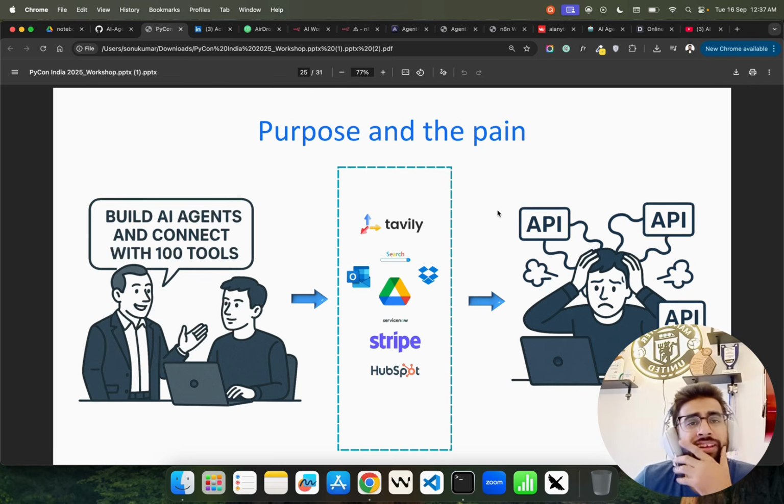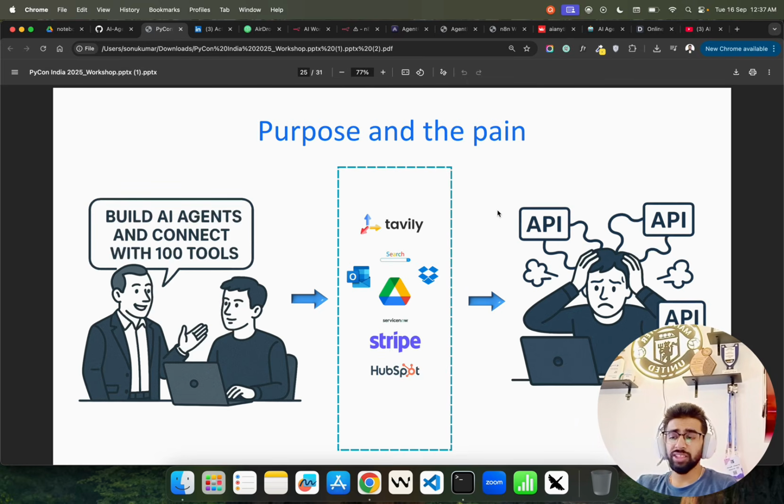Then the guy will think, because if there's no MCP, the guy has to create separate APIs and build tools to give to the agent, so the agent can pull the data in and of course perform different types of tasks. So MCP came into the picture. Here is a unified format, very unified, so single. You can connect with different tools by just using that MCP server as a JSON file or JSON config. Of course, you have to integrate your API keys and whatnot to use it.